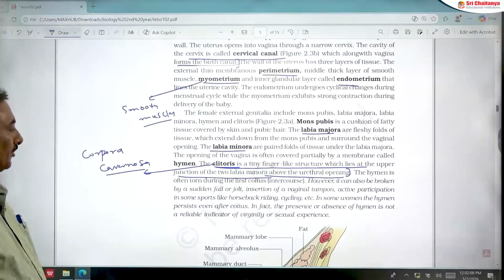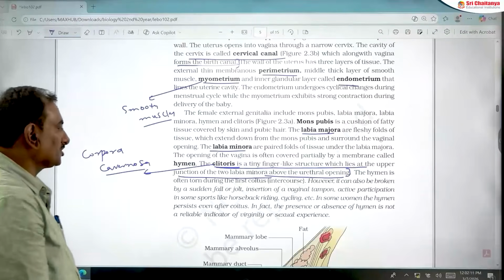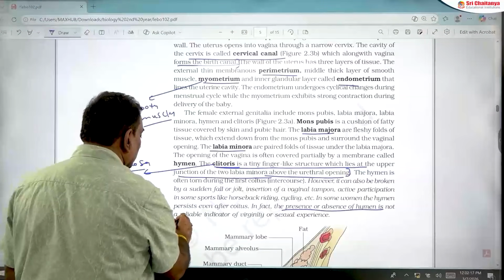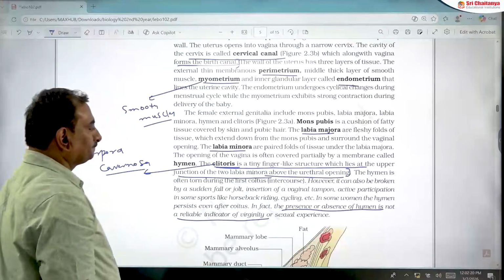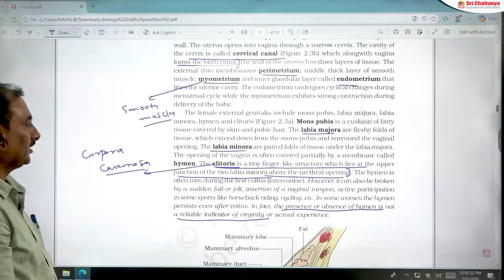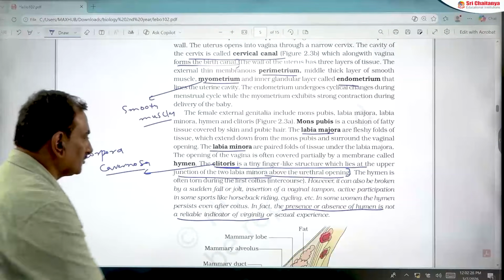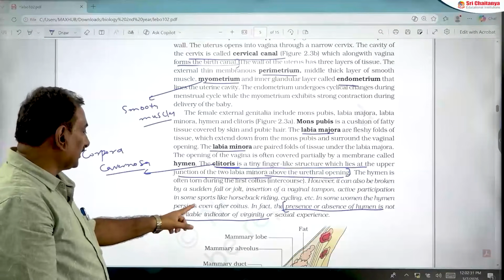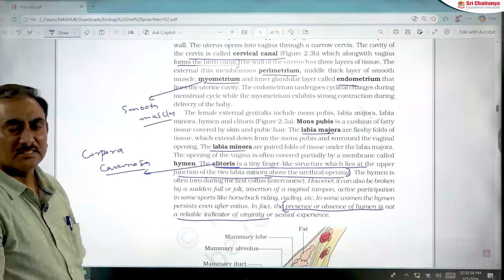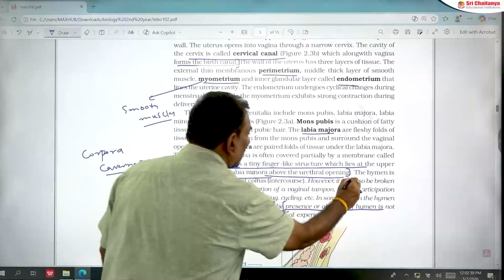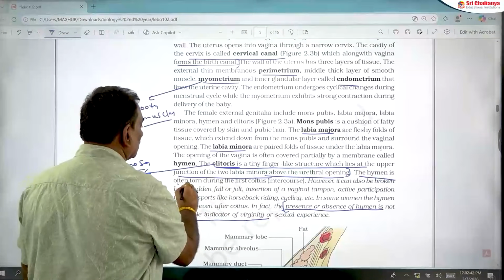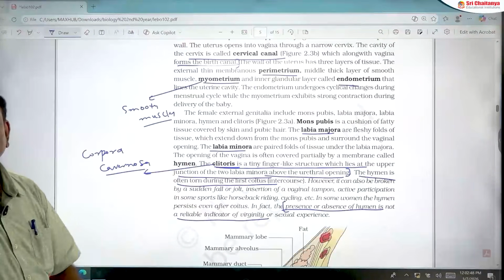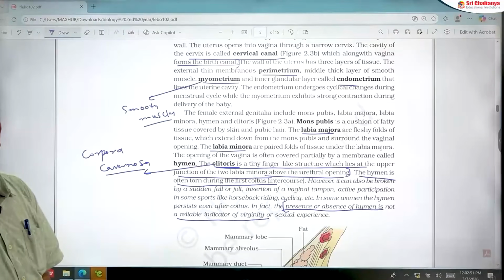Next, in the 2024 NEET examination, this question is also given. Presence or absence of hymen is not a reliable indicator of virginity. This is the statement type of question given in the 2024 NEET examination. Statement A: presence or absence of hymen is not a reliable indicator of virginity. Statement B: the hymen is often torn during first coitus only.